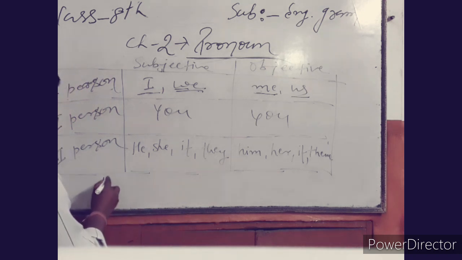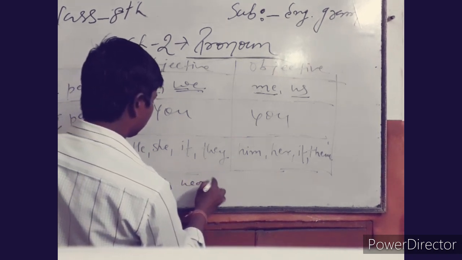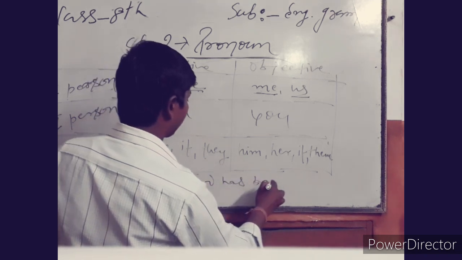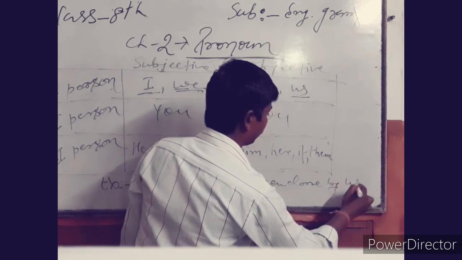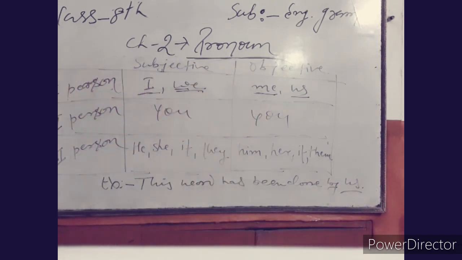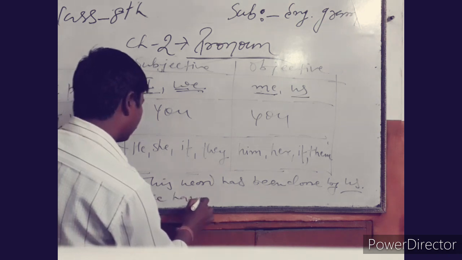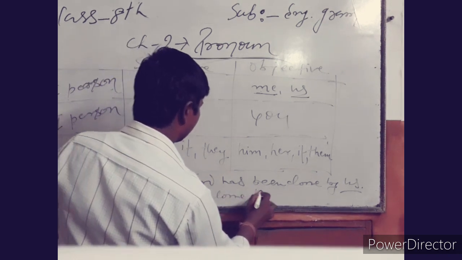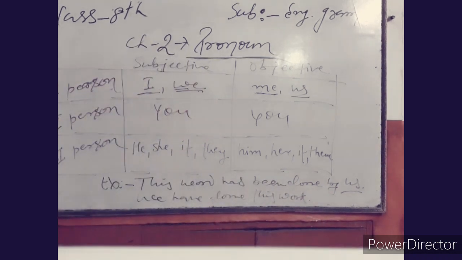Like an example, this work has been done by us. And we have done this work.